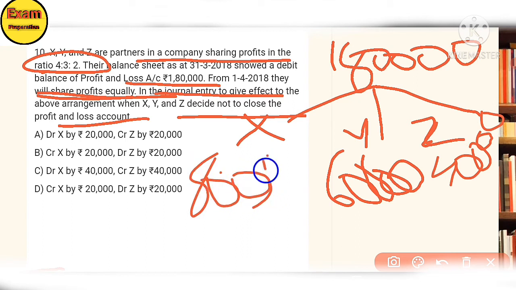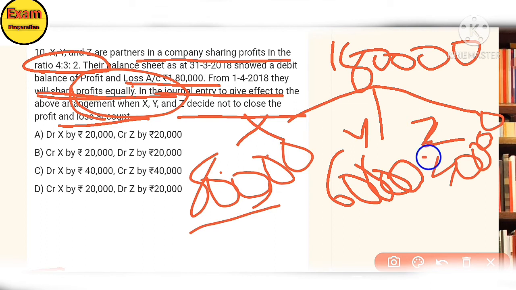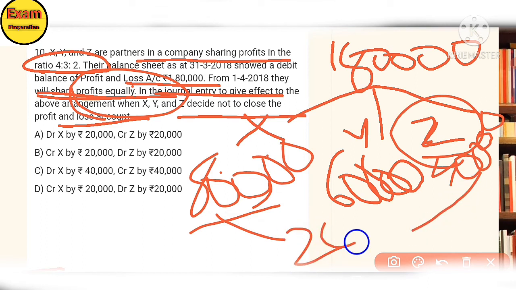But from 1st April 2018, the profit is shared equally. So 1,80,000 divided by 3, every member gets 60,000. Y gets 60,000, the same, but X gets a very low amount compared to the 60,000. So X received 20,000 less and Z 20,000 more. So Z transfers 20,000 rupees to X. That is the transfer entry.